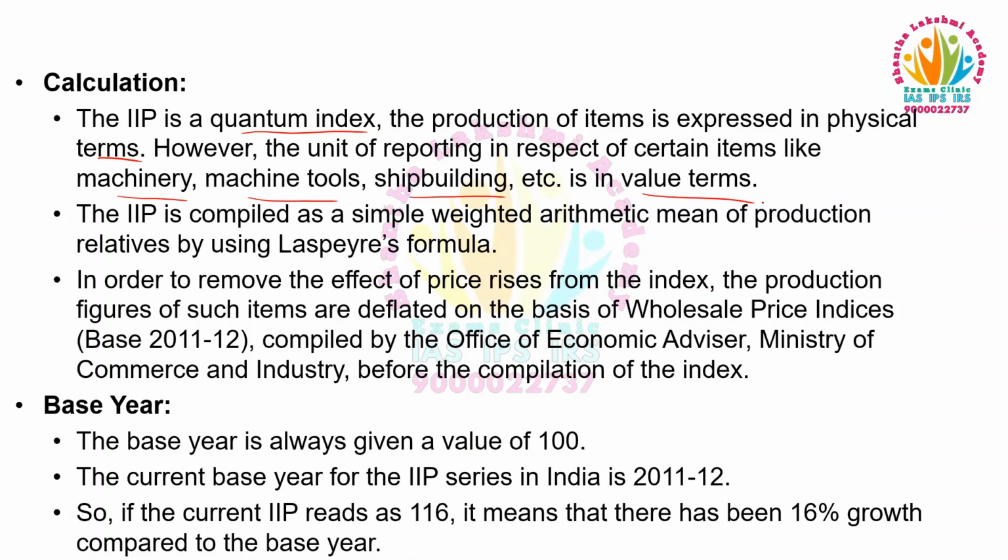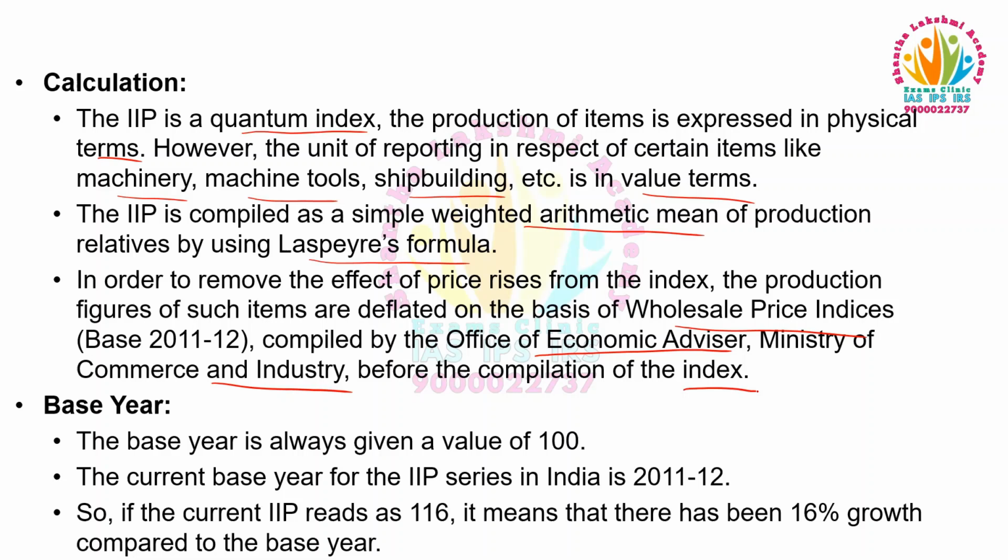The IIP is compiled as a simple weighted arithmetic mean of production relatives by using the Laspeyres formula. In order to remove the effect of price rises from the index, the production figures of such items are deflated on the basis of wholesale price indices compiled by the Office of Economic Adviser, Ministry of Commerce and Industry, before the compilation of the index.